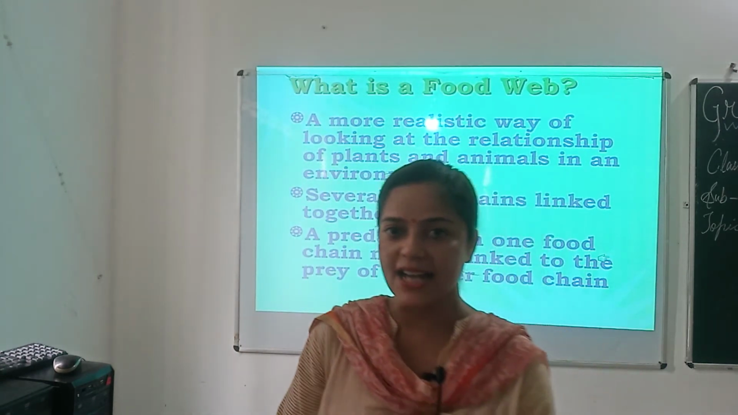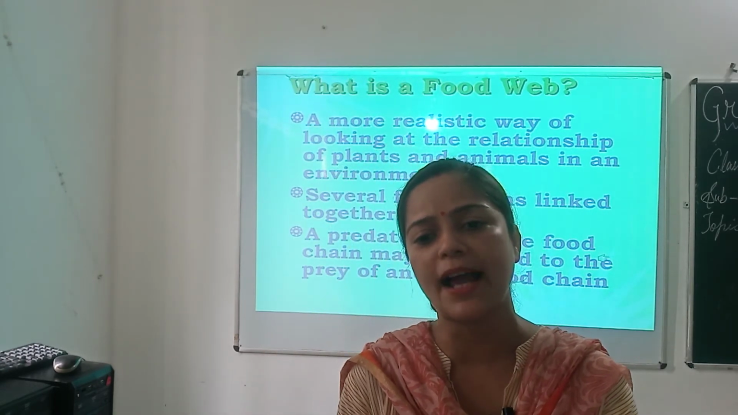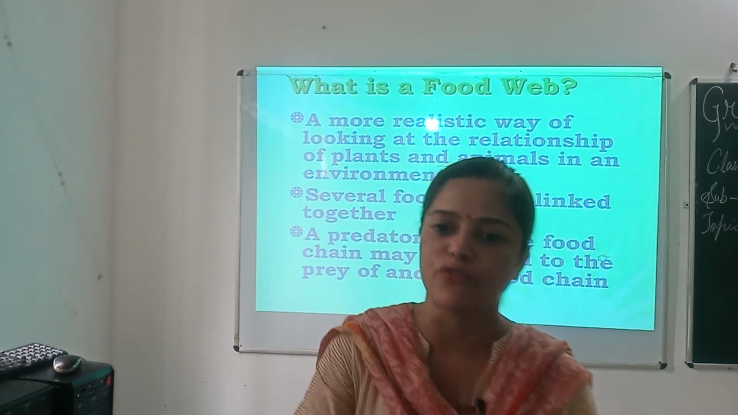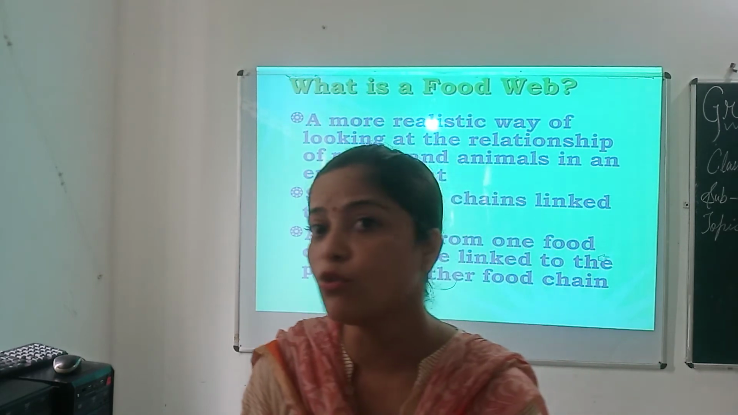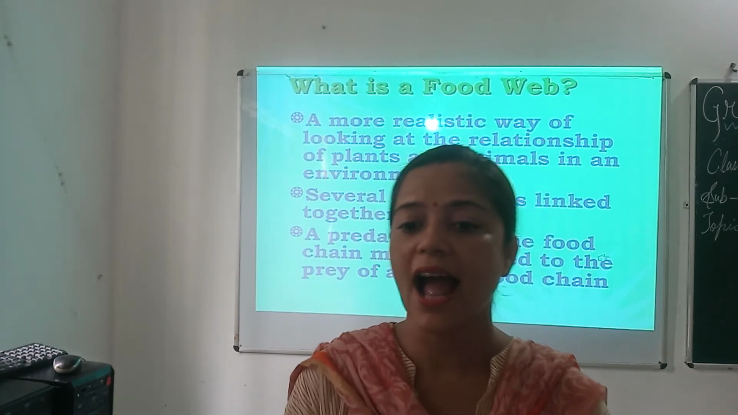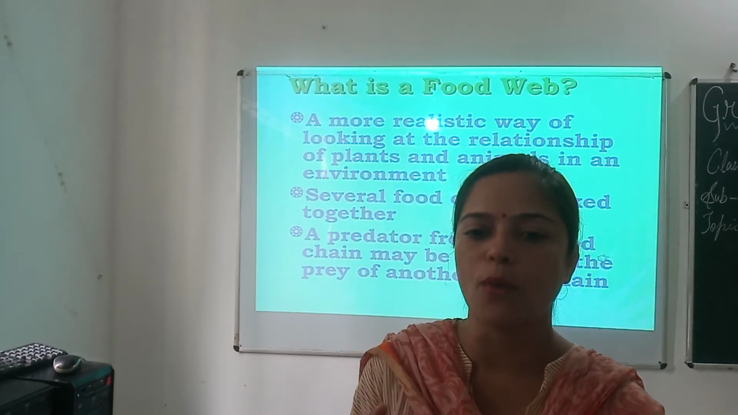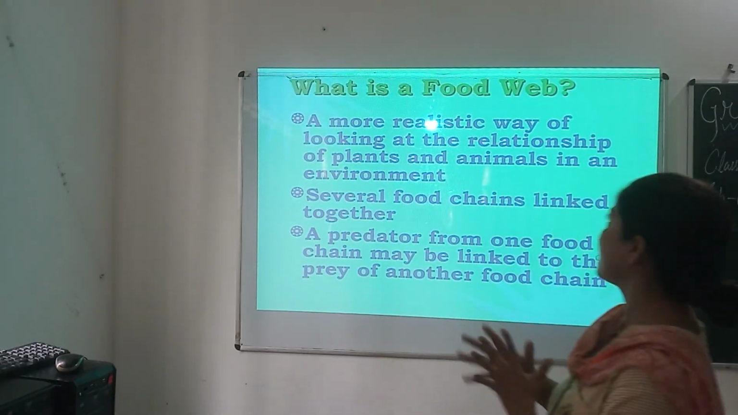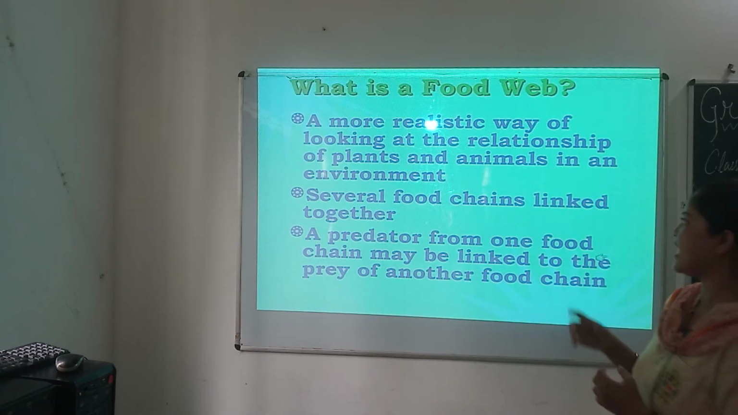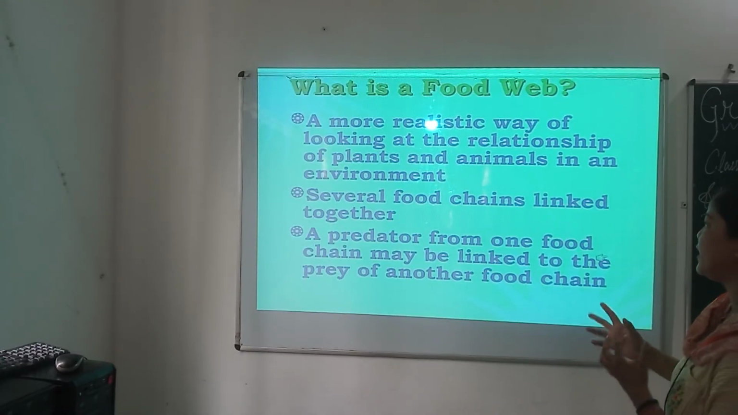As you know, greens are eaten by rabbit and rabbit is eaten by fox. So here the rabbit can be food of the fox as well as the food of an eagle, and the eagle can eat both the mouse and the rabbit. So all the food chains are interconnected and form a food web. A more realistic way of looking at the relationship of plants and animals in an environment is a food web. Several food chains are linked together.